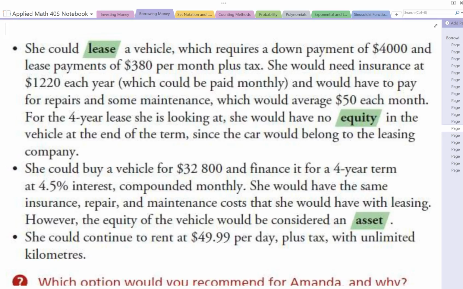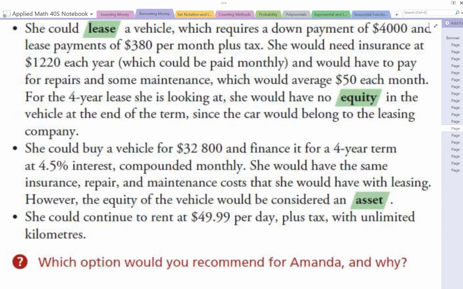She would have the same insurance, repair, and maintenance costs as she would have had with the leasing. However, the equity of the vehicle would be considered an asset. She would continue to rent at $49.99 per day plus tax with unlimited kilometers. So looking at these 3 options, which option would you recommend for Amanda and why?